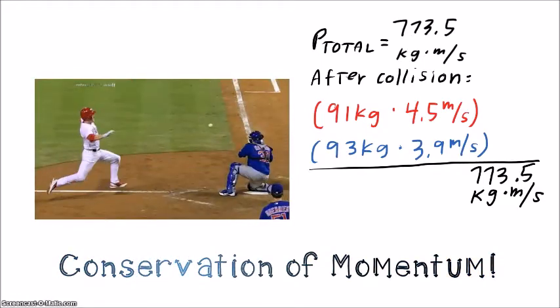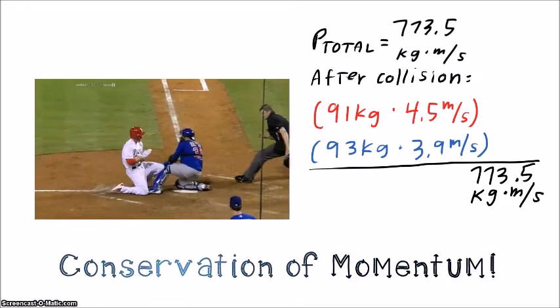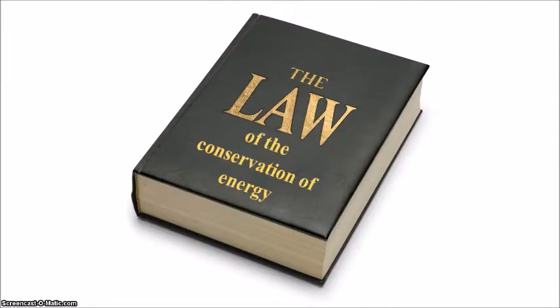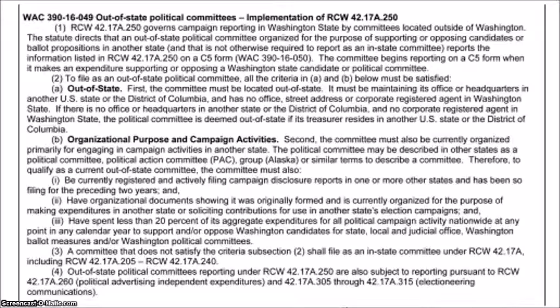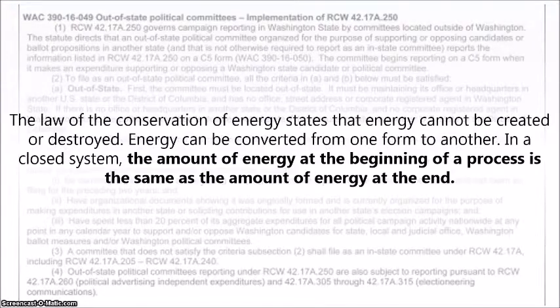Well, it turns out that there is another law we need to focus on, and that law is the conservation of energy. And the law of the conservation of energy states that energy cannot be created or destroyed. Energy can be converted from one form to another in a closed system. The amount of energy at the beginning of the process is the same as the amount of energy at the end. Now I'm going to go through several examples of how this is true.